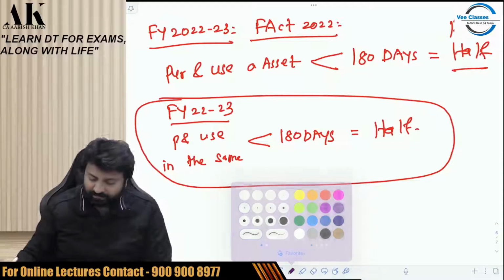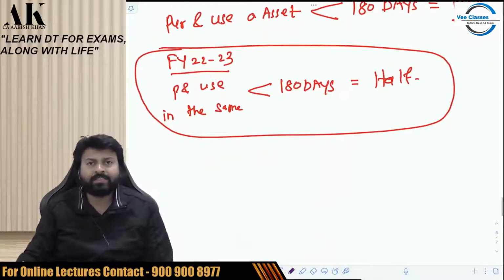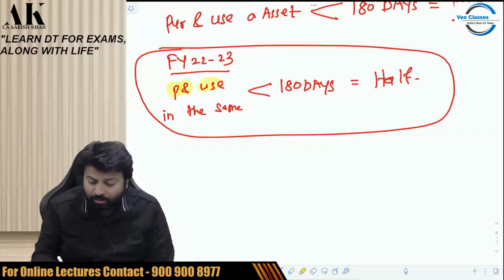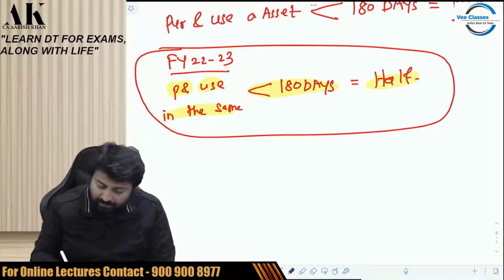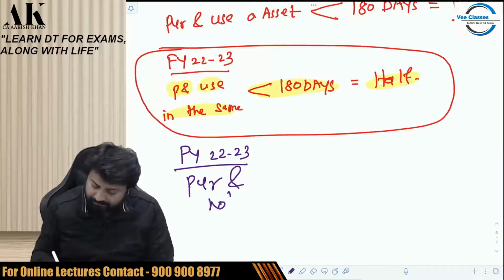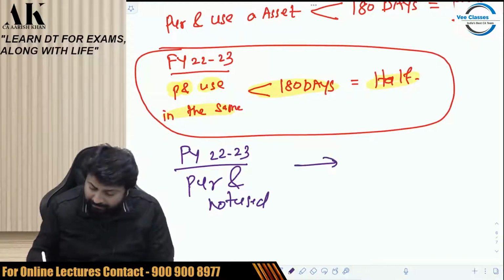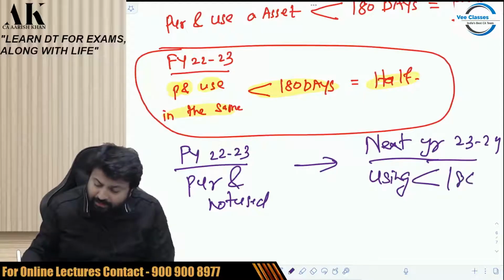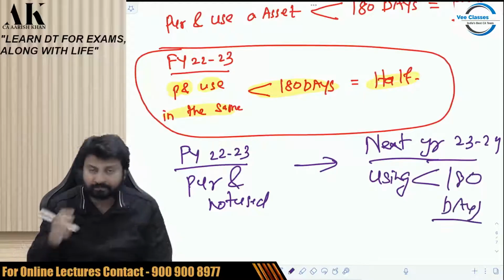Now listen carefully, which you should be knowing. So if you purchase and use in the same year, and if it is used for less than 180 days, it will become half. But suppose you have purchased in one year and not used, but in the next year, that is in 23-24, you are using, and in the next year you are using for less than 180 days, then what will happen?